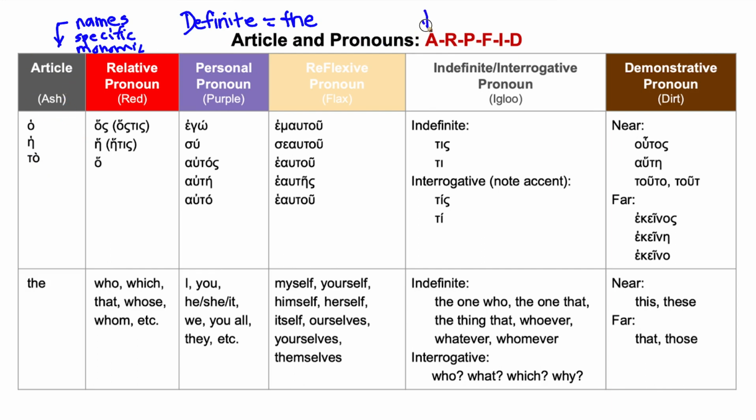There's an article. Plus, there's these 5 different pronouns, and I have these naming conventions. So the R here is relative pronouns, and in English that would be who or which or that or whose or whom. Those usually are used in front of a relative clause. So in front of a relative clause, for example, the woman who is the mother of Jesus is named Mary. So a relative clause here would be who is the mother of Jesus. So we'd use who. Or the house which we are in belongs to John. So that would be a use of which.